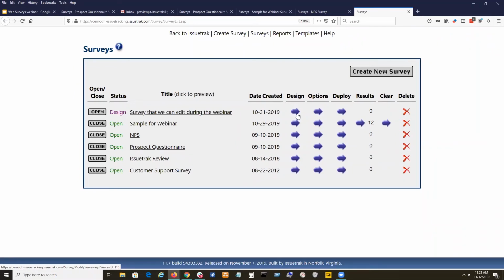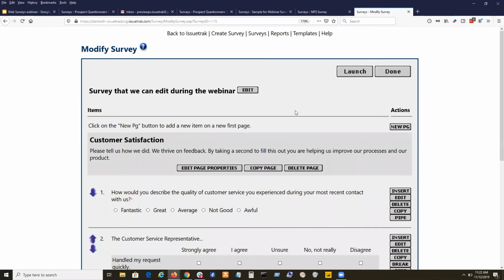And as I told you guys a minute ago, we start at design. We start by creating a new survey, and we bring that survey through its stages to launch, which starts with design. So I'm going to click there. Now, normally you'd have to create a new survey first or copy an existing survey before you could click on design. I'm going to save you guys that click today by digging in right here.